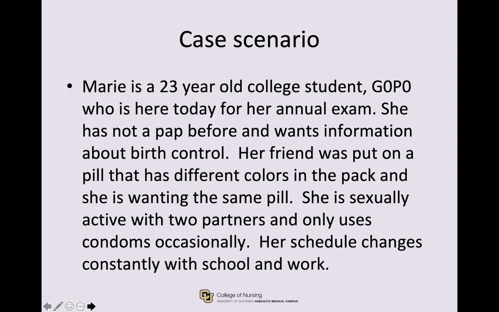The case we were given is on patient Marie, who is a 23-year-old college student. She is here today for her annual exam. Marie is a G0, P0 and has not had a previous PAP test. She is sexually active with 2 partners and occasionally uses condoms. She would like information on birth control, and she has told us that a friend of hers is on a pill that has different colors in the pack, and she's wanting to try the same pill.